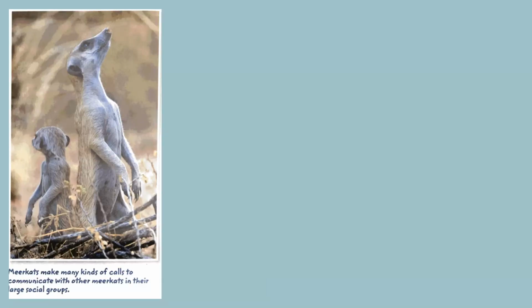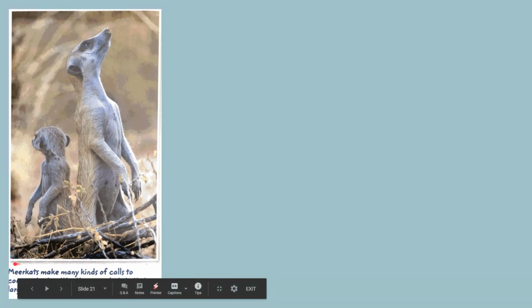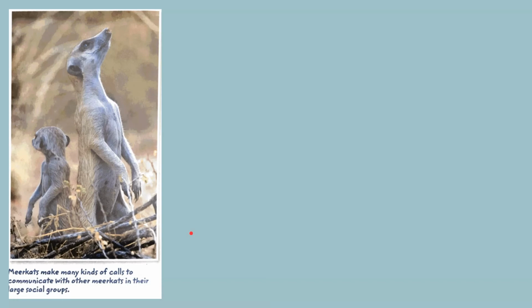This creature here is called a meerkat. Some of you may have seen this creature before. This creature communicates with each other through different kinds of calls. For example, when danger approaches, one creature will call out to everybody else, and so everybody knows that a lion or some kind of animal is approaching. So everybody helps each other to stay away from danger.